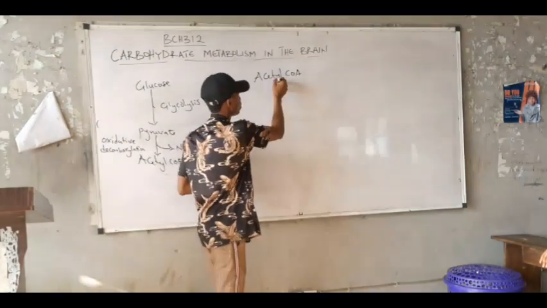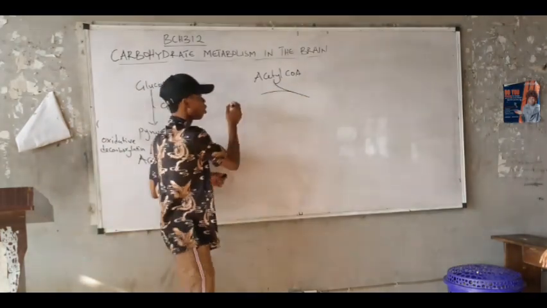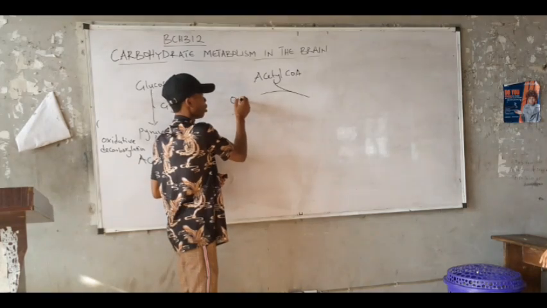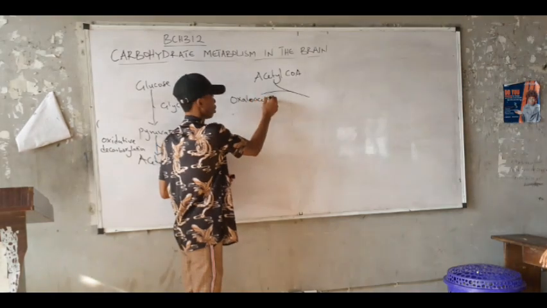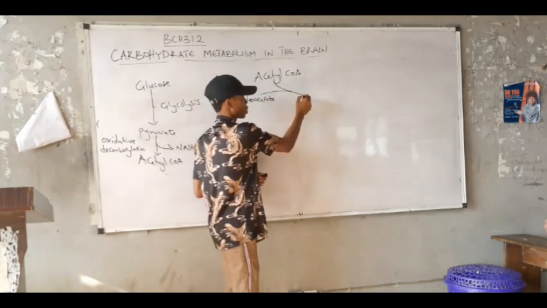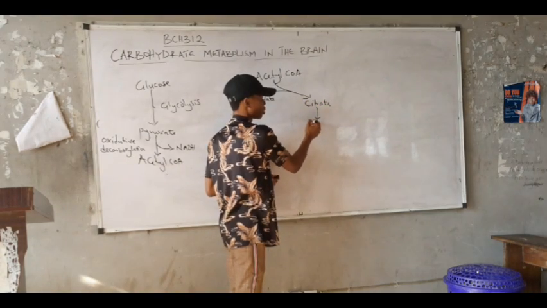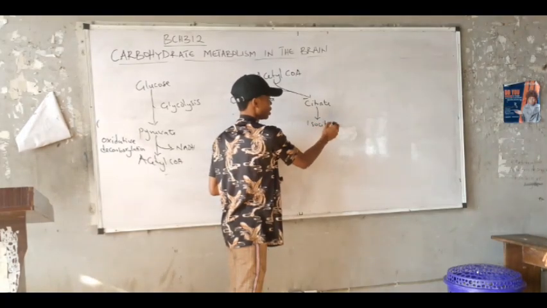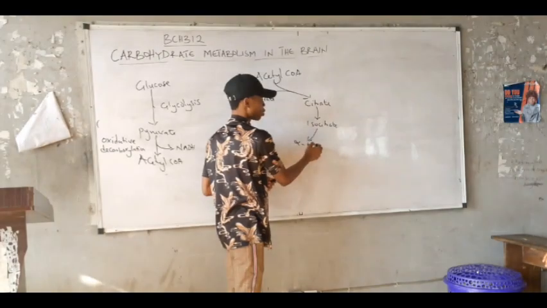Now, you can recall with me that to enter the TCA cycle, acetyl-CoA combines with what? Oxaloacetate, right? Oxaloacetate to form what? Citrate. From citrate to isocitrate. From isocitrate to what? Alpha ketoglutarate.